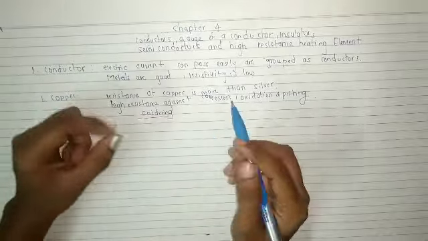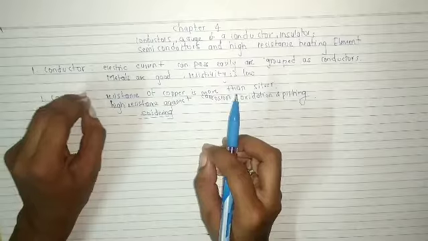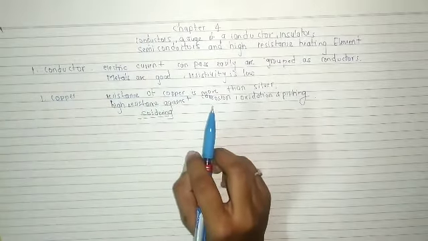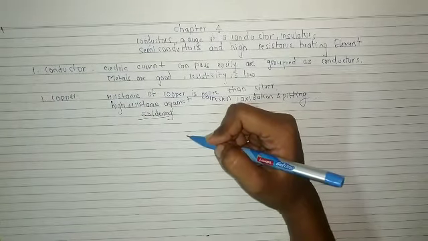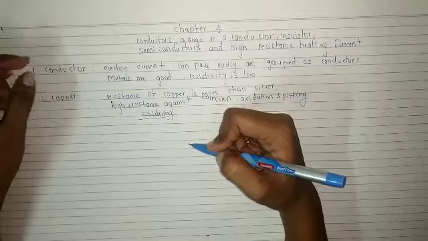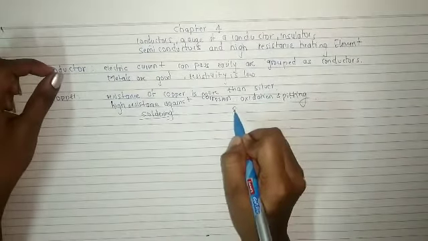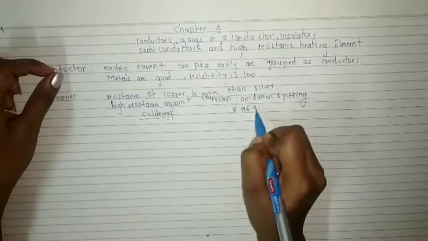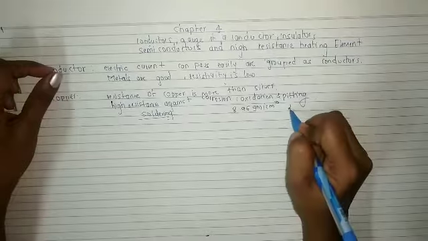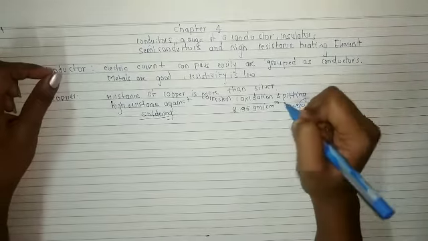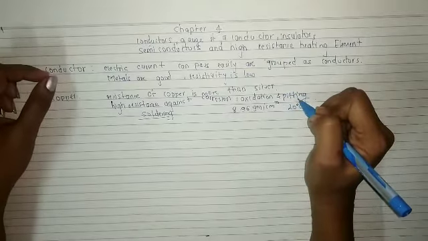We can join the two metal parts of copper easily. Okay, so it has a specific weight of pure copper of 8.96 gram per centimeter cube at 20 degree Celsius. So this is the specific weight of pure copper.